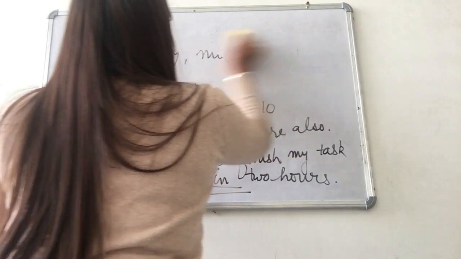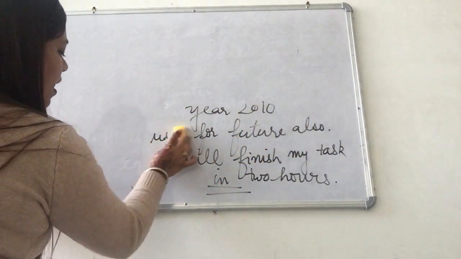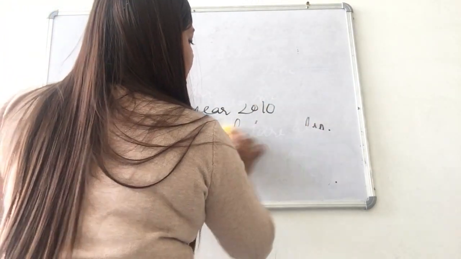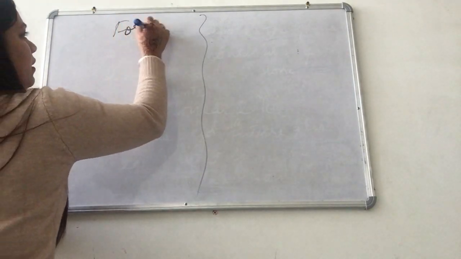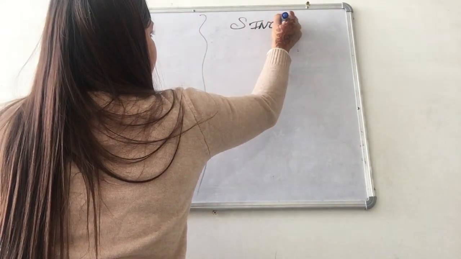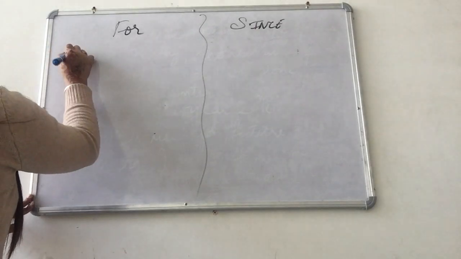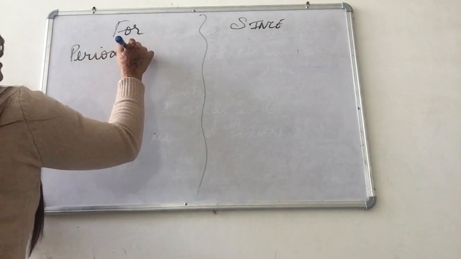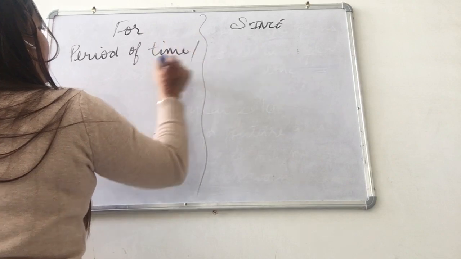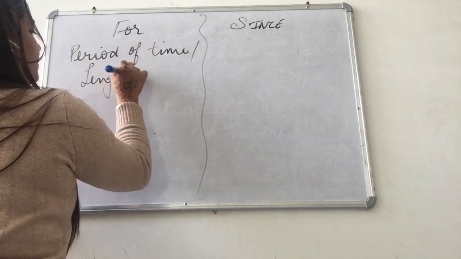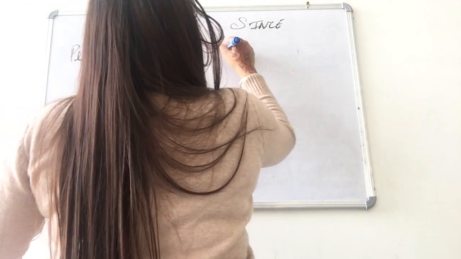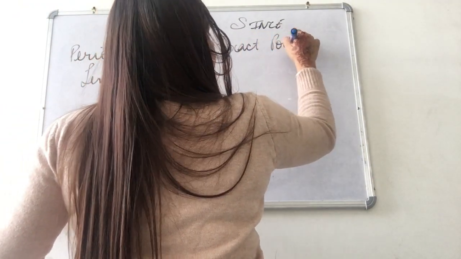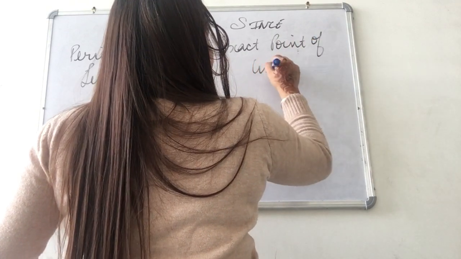Now next we have 2 more important prepositions in which people usually get confused: for and since. I will discuss both at the same time. For is used for a period of time, or you can say total length of time. And preposition since is used with an exact point of time.